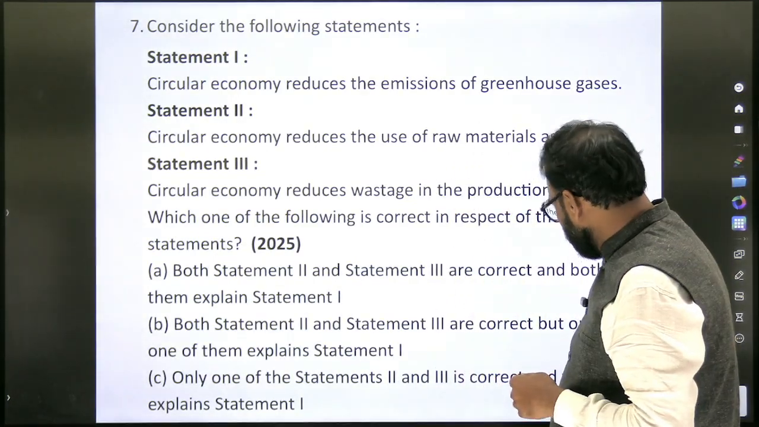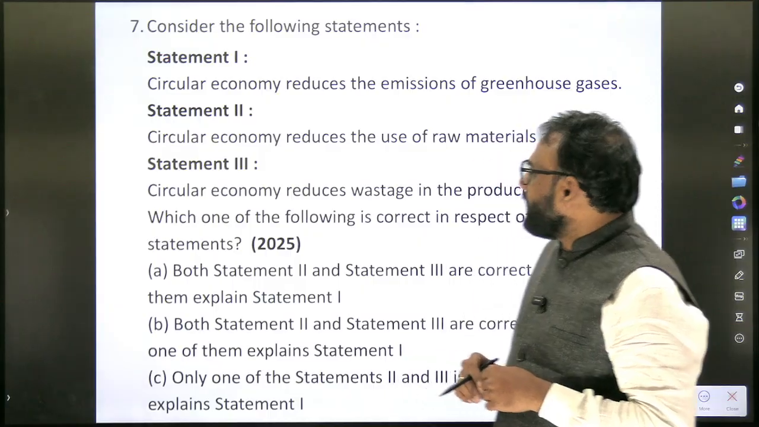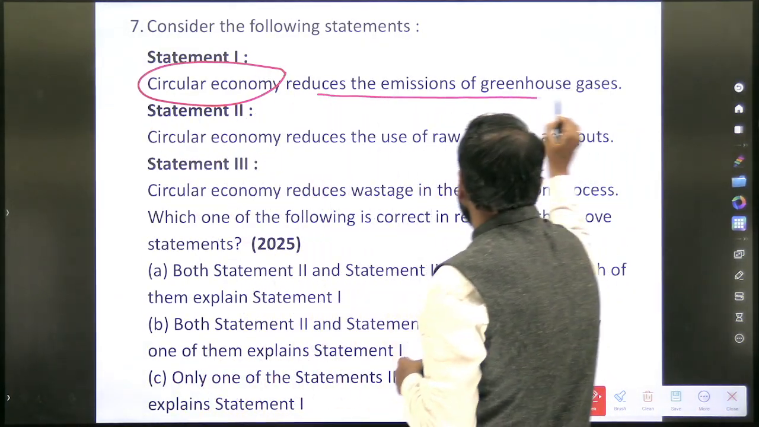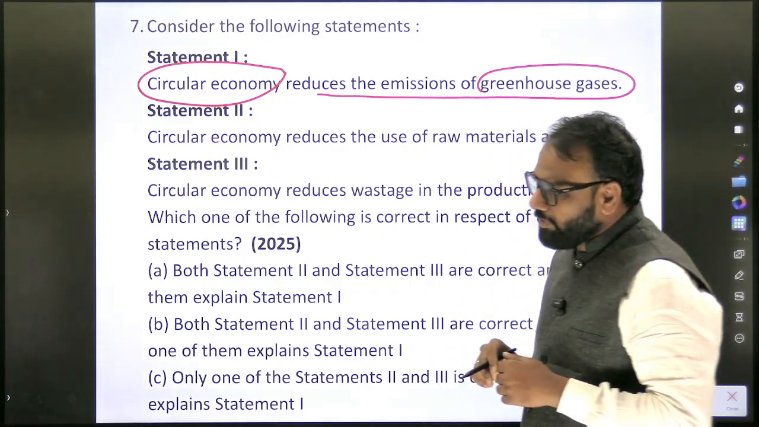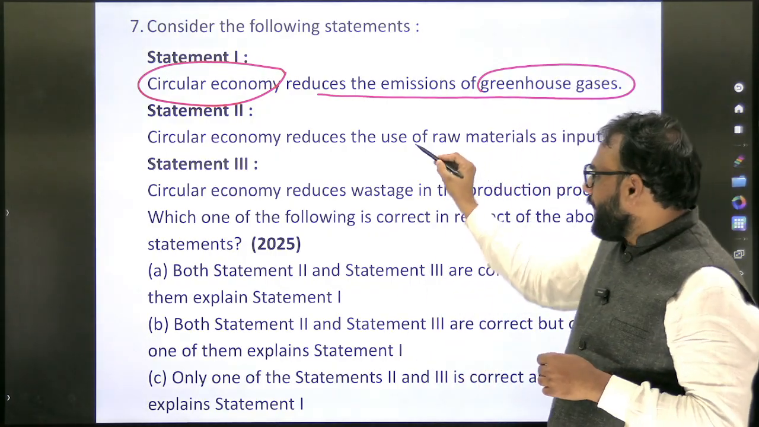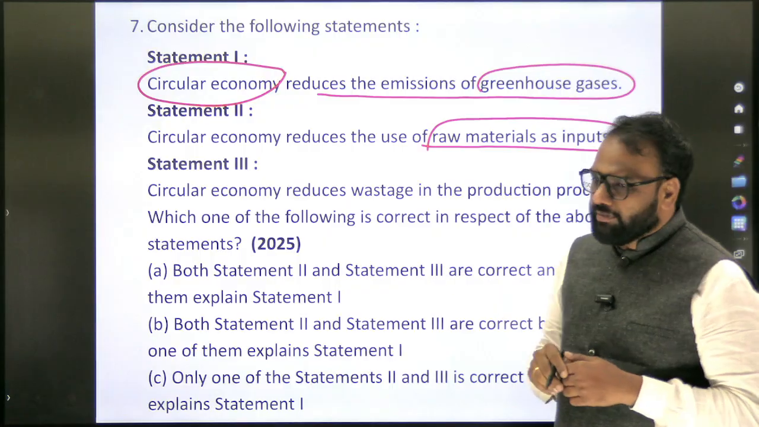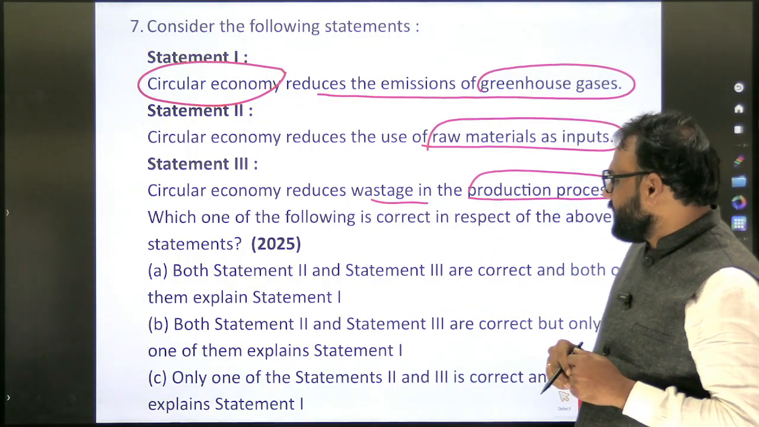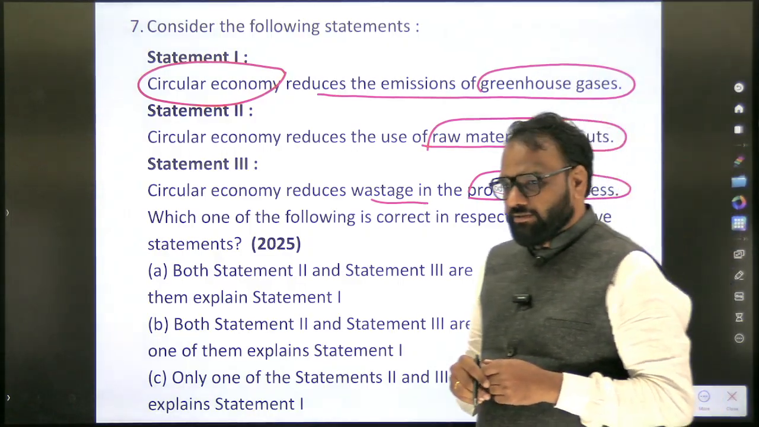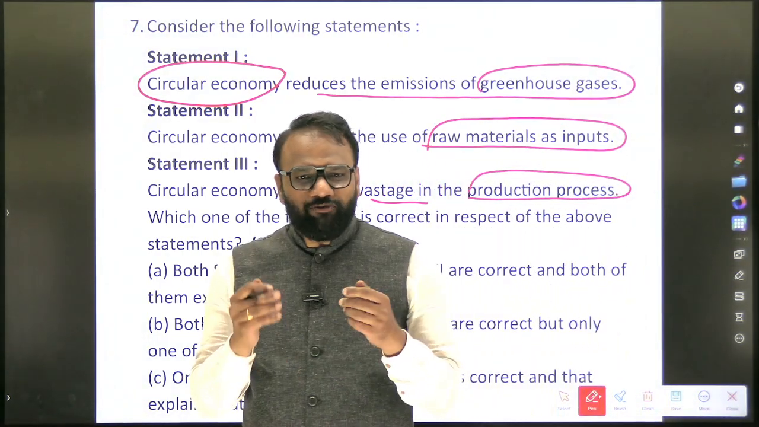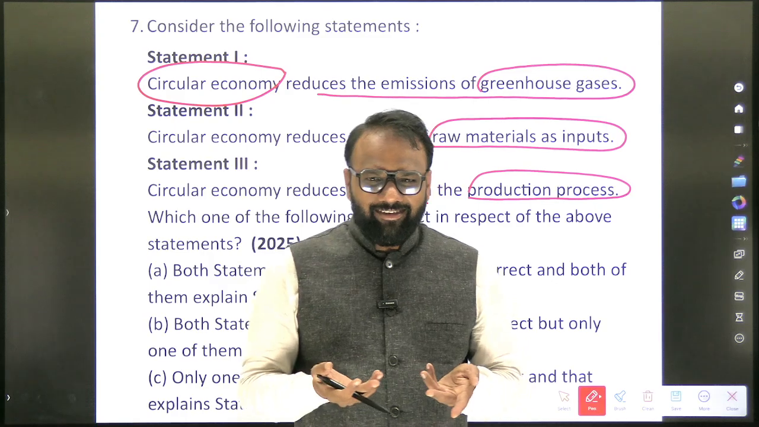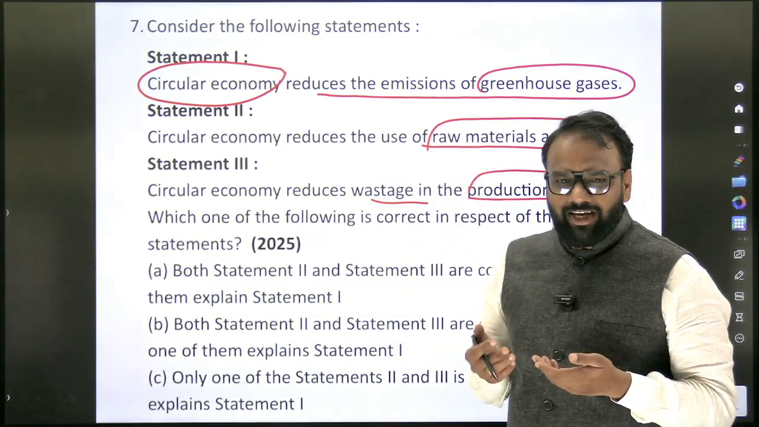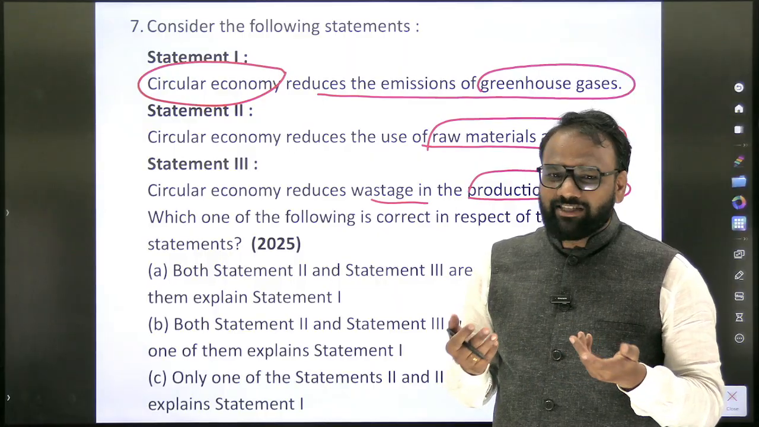Okay. So next, consider the following statements. Circular economy reduces the emission of greenhouse gases. Circular economy reduces the use of raw materials as inputs. Circular economy reduces wastage in the production process. Which of the following is correct in respect of the above statements? Everywhere you will find the answer: both statements 2 and 3 are correct, and they correctly explain statement 1.